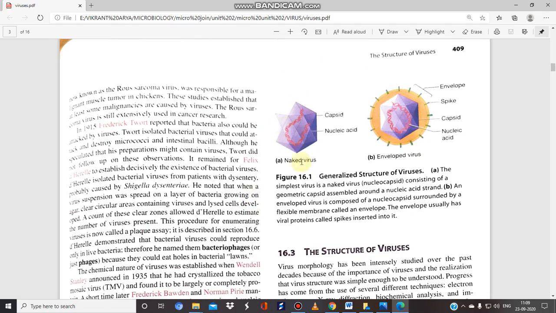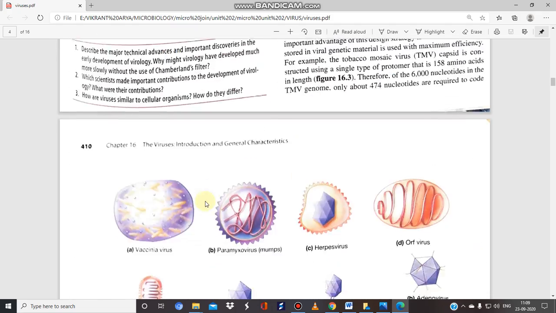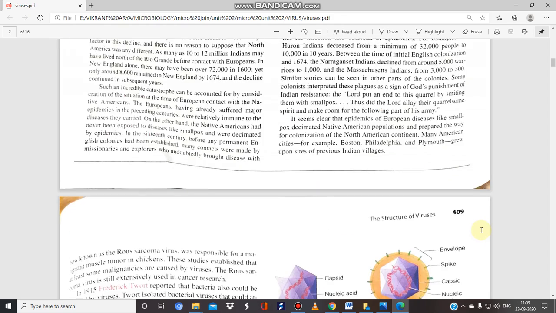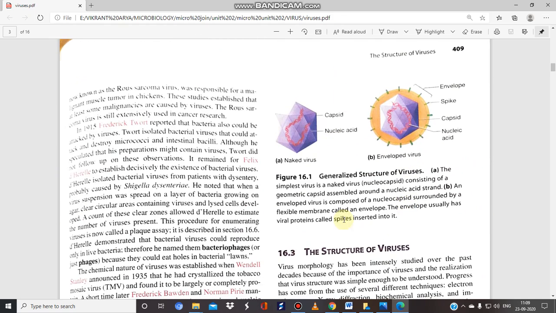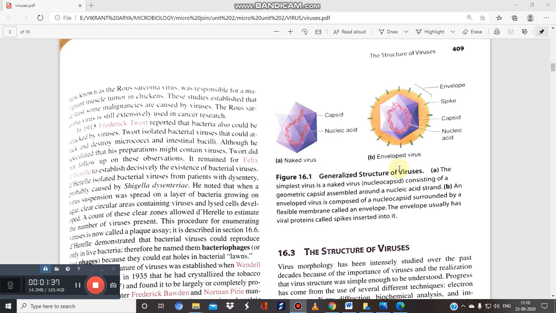Next, if we talk about the structure, or the envelope of the virus, the general properties include the envelope. There are two types: enveloped and naked, or non-enveloped viruses. The simplest virus is the naked virus, which is a nucleocapsid containing a geometric capsid, whereas the enveloped virus is composed of a nucleocapsid surrounded by a flexible membrane known as the envelope. This is the special feature of the enveloped virus.